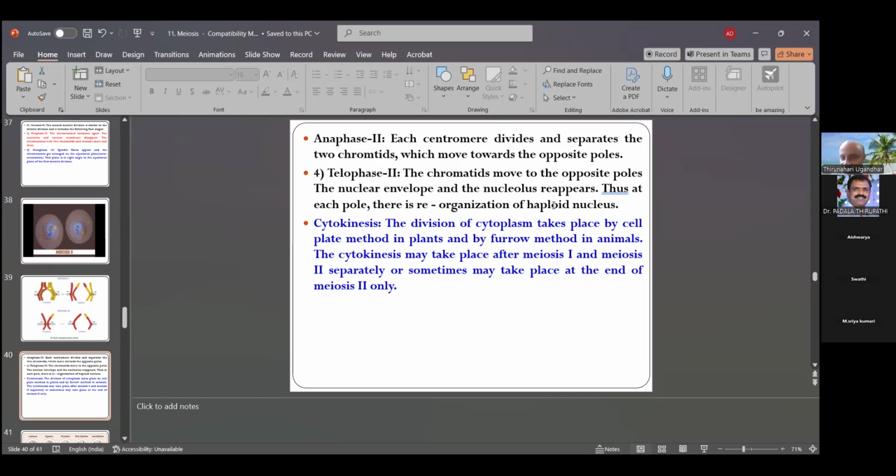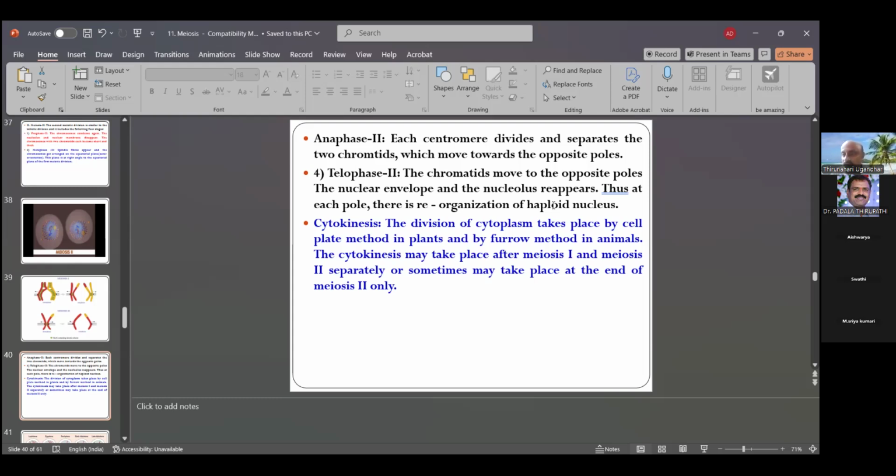The division of cytoplasm in cytokinesis takes place by the cell plate method in plants and the furrow method in animals. Cytokinesis may take place after meiosis 1 and meiosis 2 separately, or sometimes at the end of meiosis 2 only.